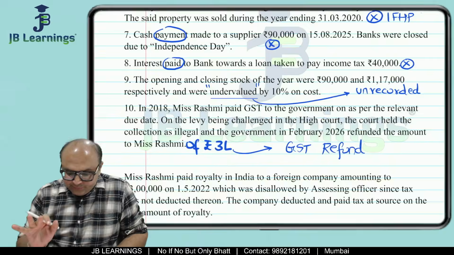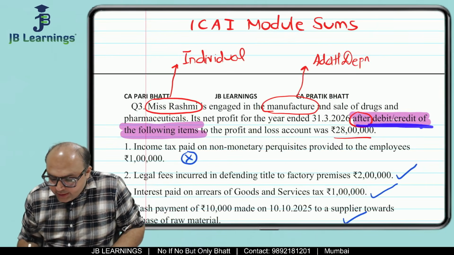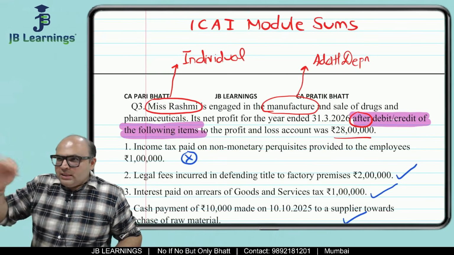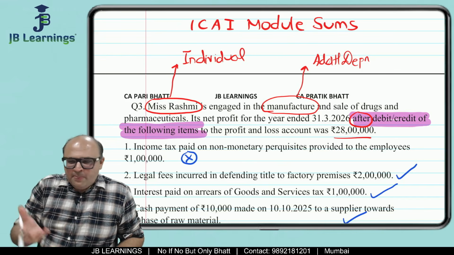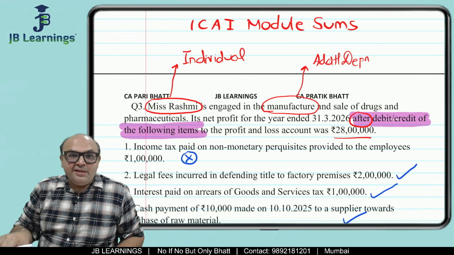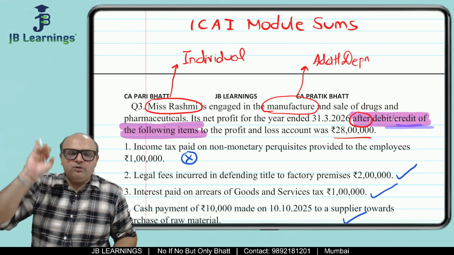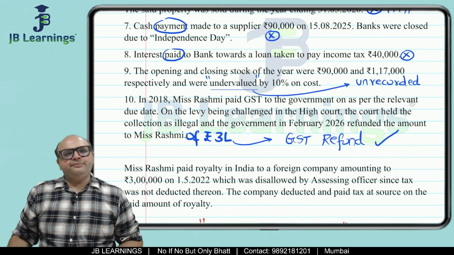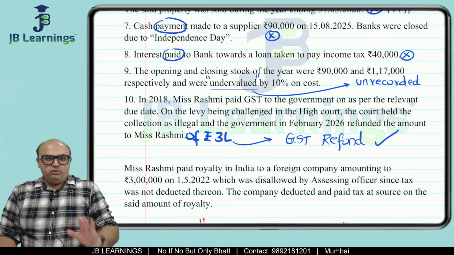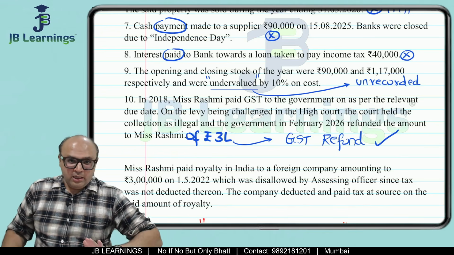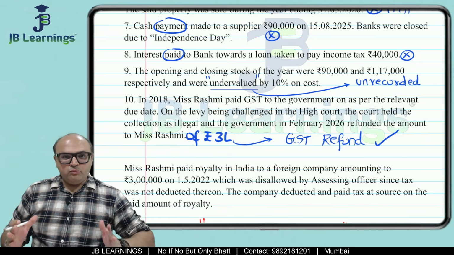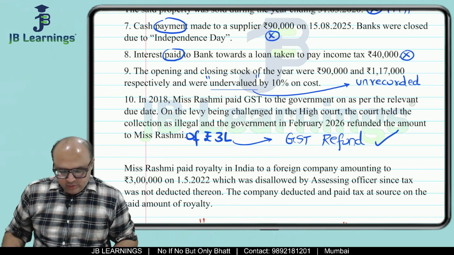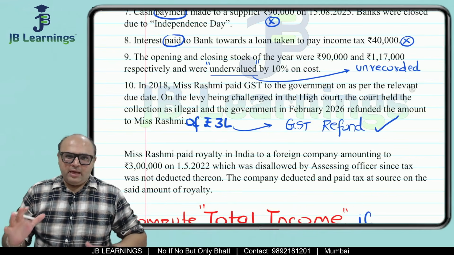Now, very interesting. What are we doing? We are doing the following: is it either debited or credited to the P&L. Now you tell me, GST when it is paid, it is an expense. But when it is refunded, then obviously this is an income. And if it is an income, it must have been credited to the P&L. So now friends, GST refund is your business income. So this is tick. We are not going to discuss theory in detail, okay? This sum I'm solving for those students who are already well versed in theory. They have already studied their theory, all right? So I'm not discussing why this is business income. I'm assuming that you know that.